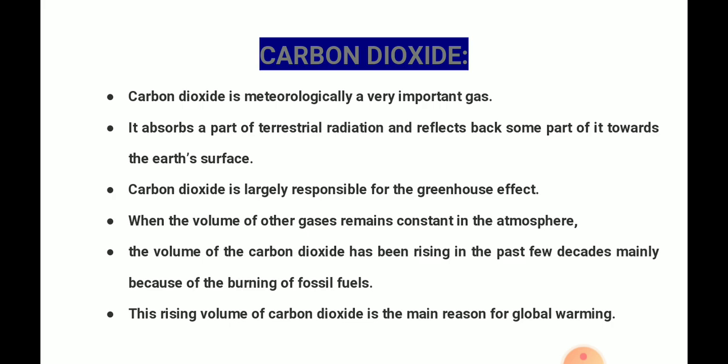Carbon dioxide is meteorologically a very important gas. It absorbs the terrestrial radiations and reflects back some part of it towards the Earth's surface. Carbon dioxide is largely responsible for the greenhouse gas effect. While the volume of the other gases remains constant in the atmosphere, carbon dioxide has been rising in the past few decades because of the burning of fossil fuels. This rising volume of carbon dioxide is the main reason for global warming.